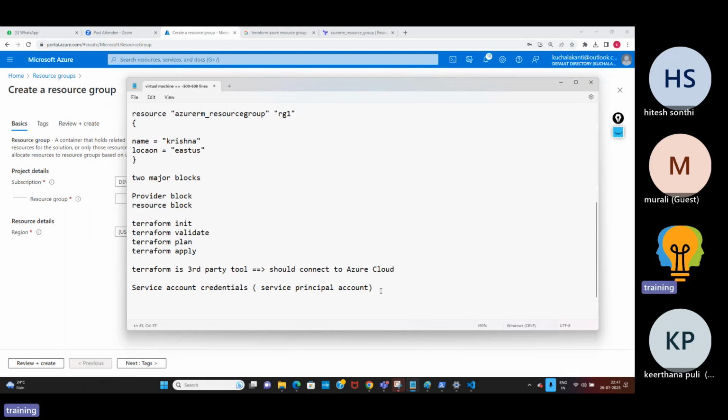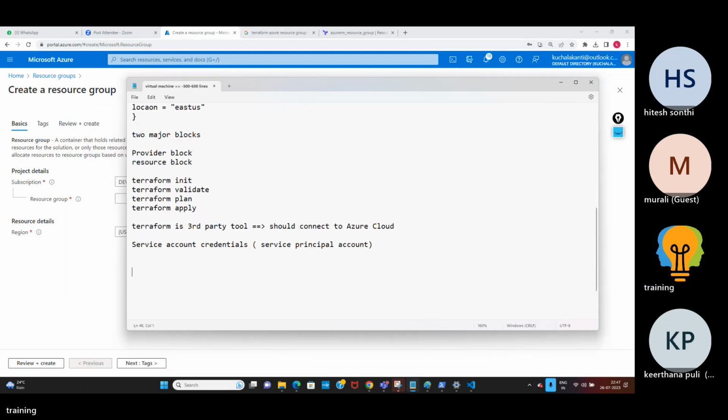So how do you create a service principal account? Log in to the Azure portal, search for Azure Active Directory, search for app registrations, and click on registration. So this is how you can create a service account.